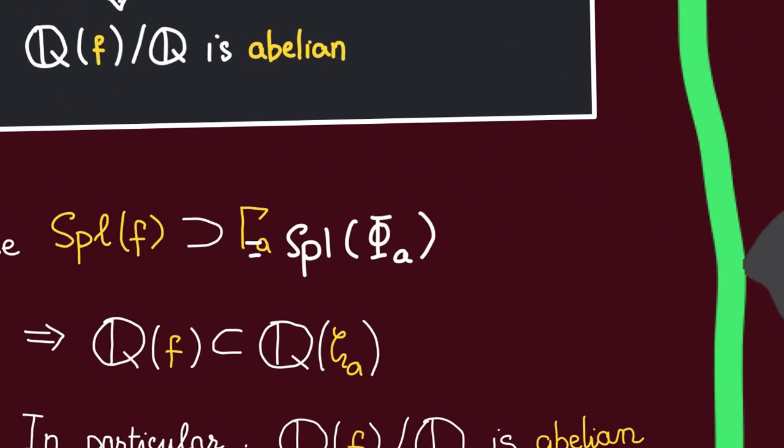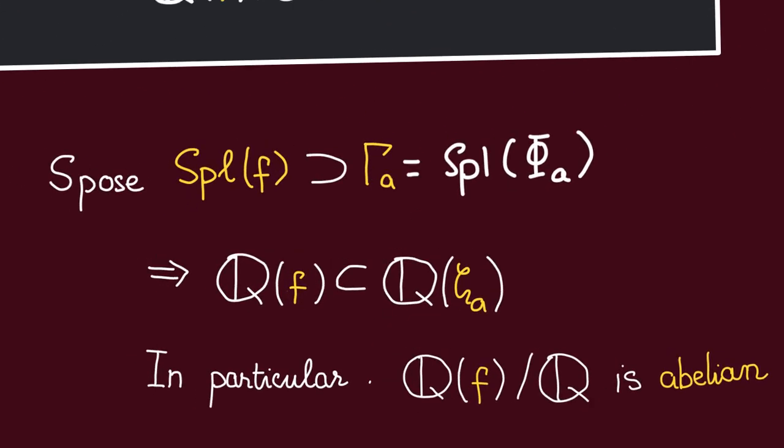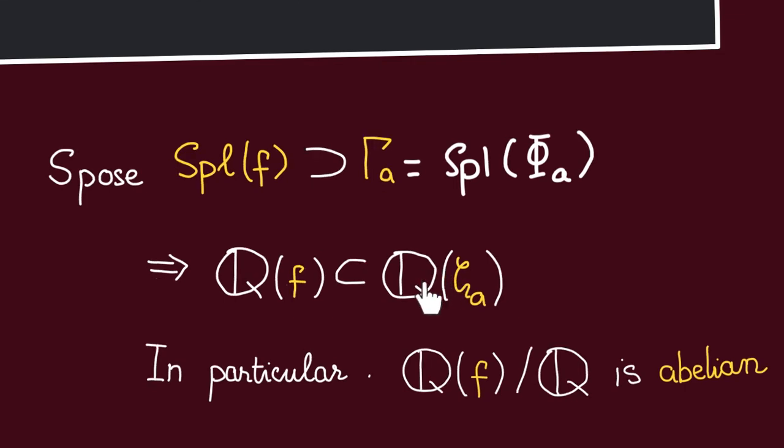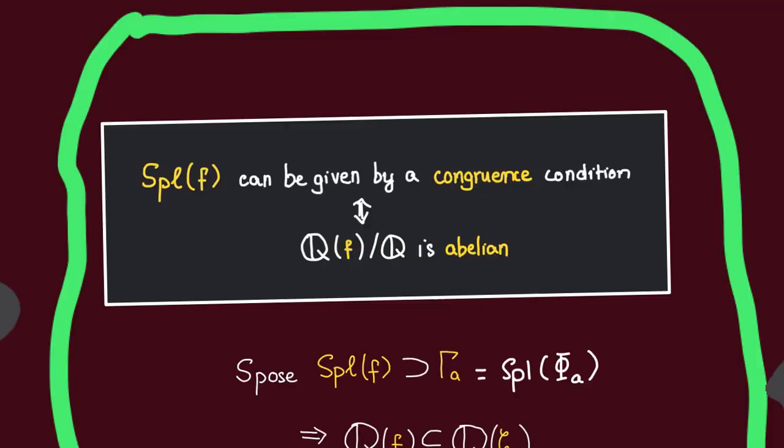Thus now coming back to our discussion, if Spl(f) is given by a congruence condition, i.e. if it contains Spl of the a-th cyclotomic polynomial for some a, then the splitting field of f must lie inside the splitting field of the cyclotomic polynomial, which is just the cyclotomic field. And so since the cyclotomic extension of Q is abelian, the splitting field of f itself must be abelian over Q.